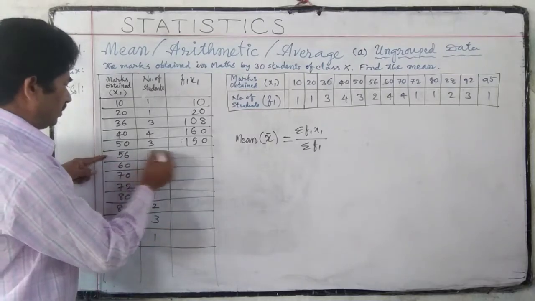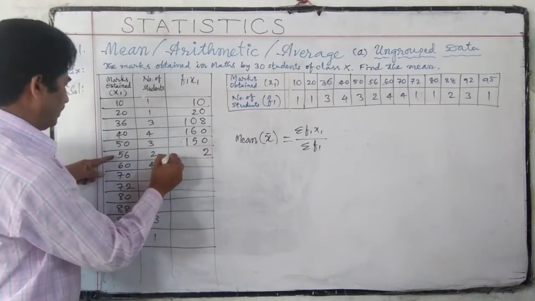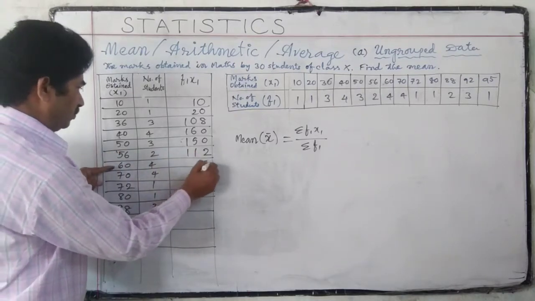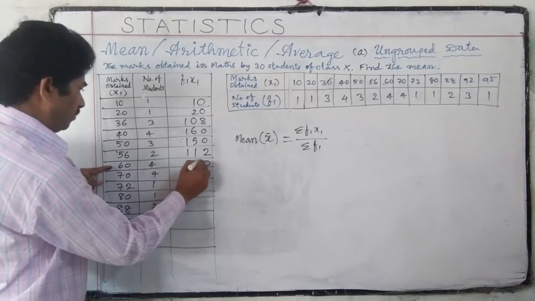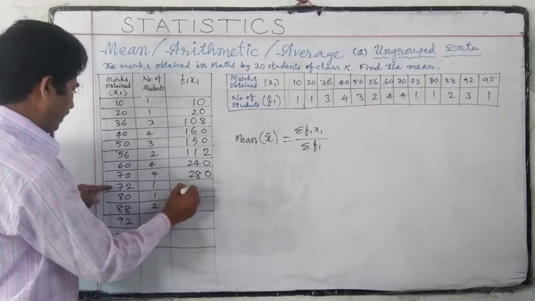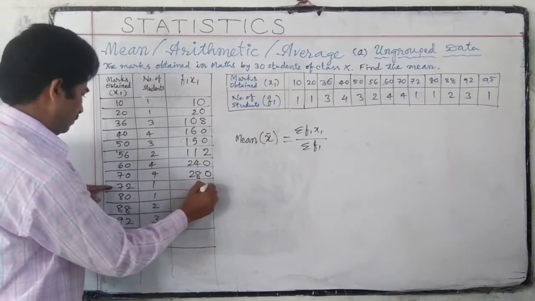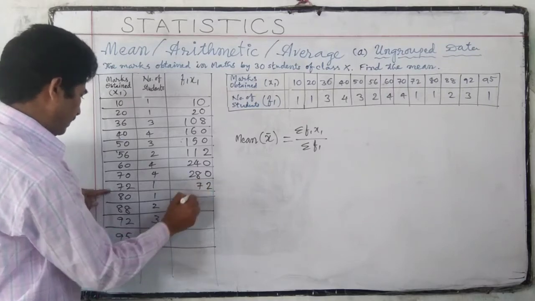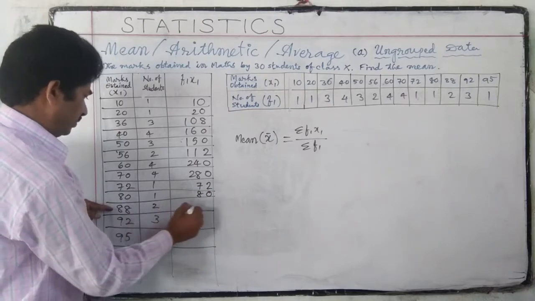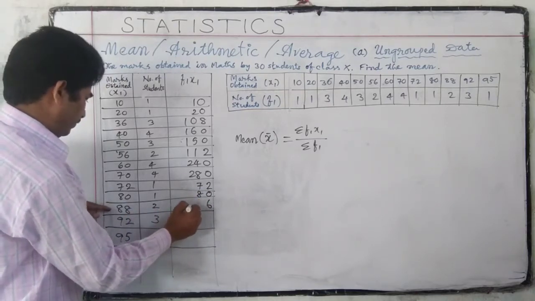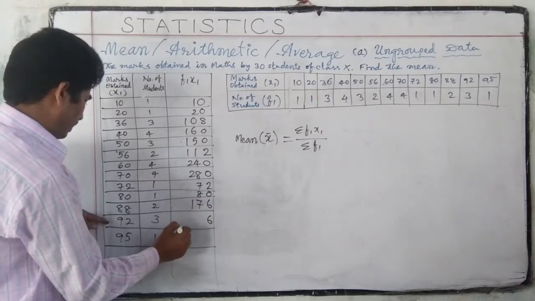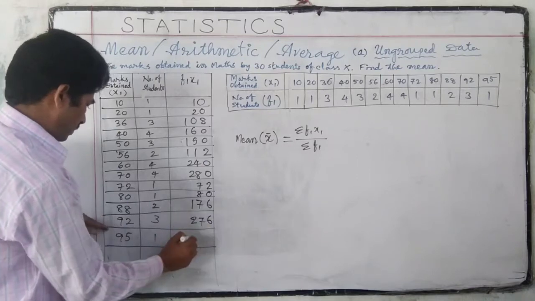To add: 2 6s are 12, 2 5s are 10, 4 6s are 24, 4 7s are 28, 1 2s are 2, 72 only, 80, 2 8s are 16, 17, 3 2s are 6, 3 9s are 27, 95.